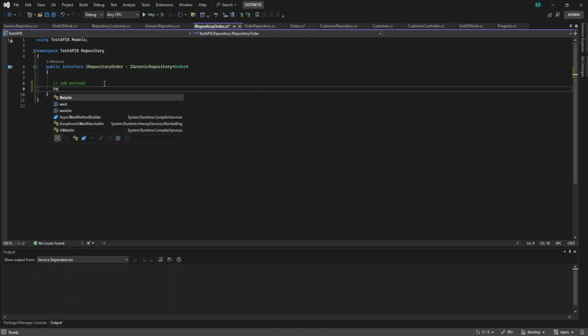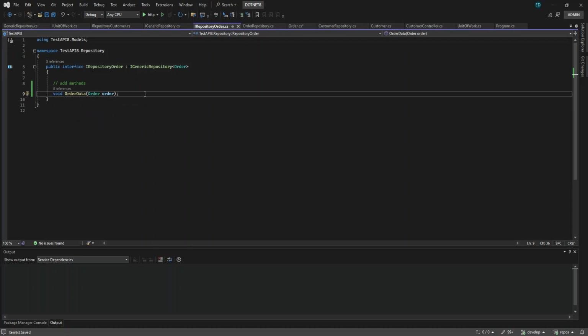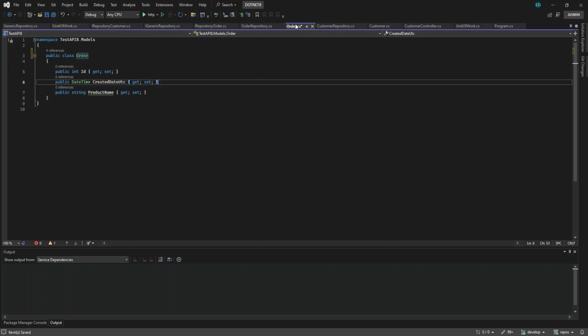For example, order count or order data, like that. If you have a signature like that, your order repository will have an implementation specific to that.